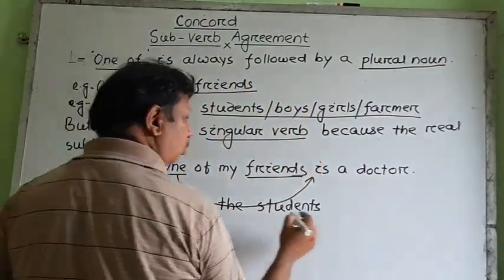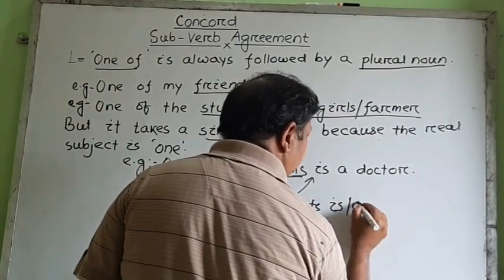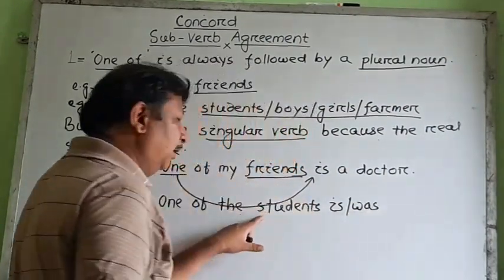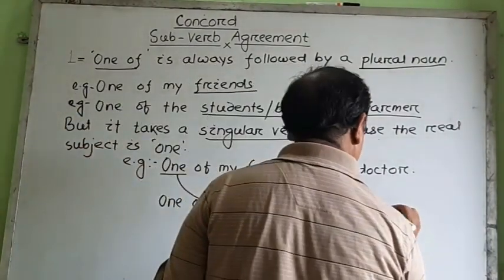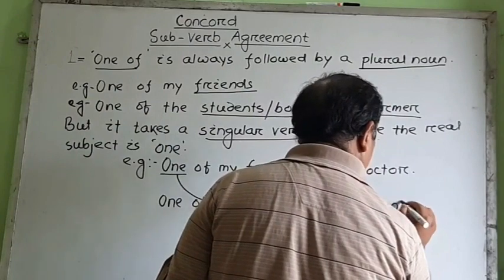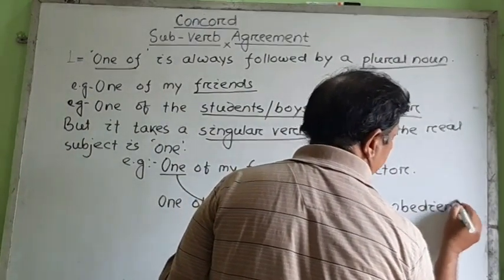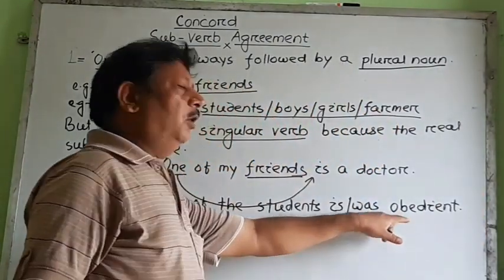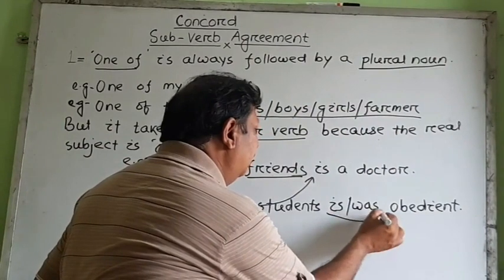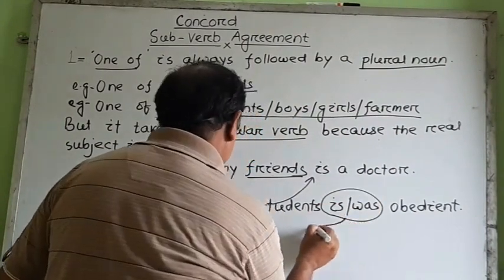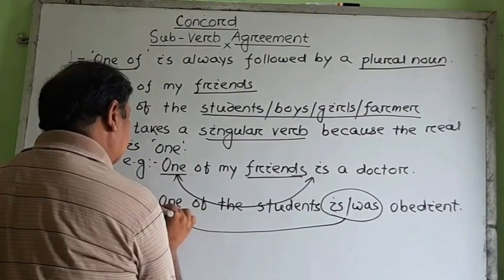So one of the students is, or was, if it refers to past tense. One of the students is or was obedient, or punctual, or anything we can write, but the verb should be singular. Why? The real subject is this one.